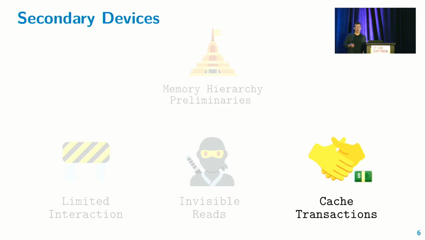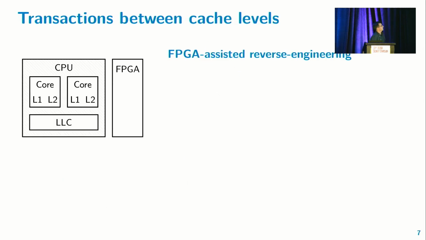And so finally, since we focus on the non-inclusive LLC, we need to discover how lines can be moved in and out of this LLC. So basically what the possible cache transactions are. And for this, we use this double view we now have on the last level cache and do some FPGA-assisted reverse engineering. And some of these findings do not fully match with prior work, so we provide supporting experiments as evidence as part of our open source repo.